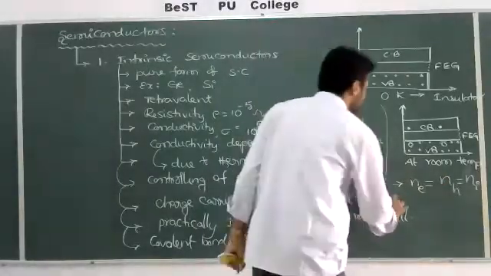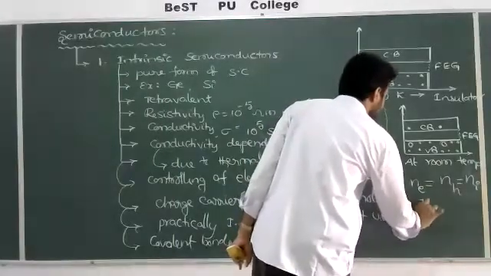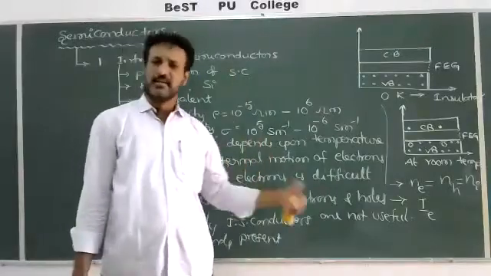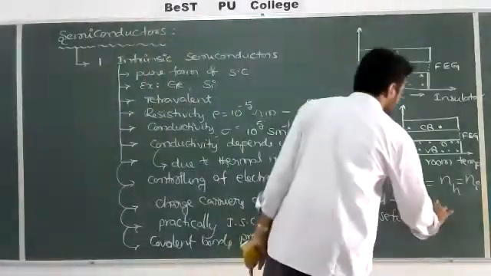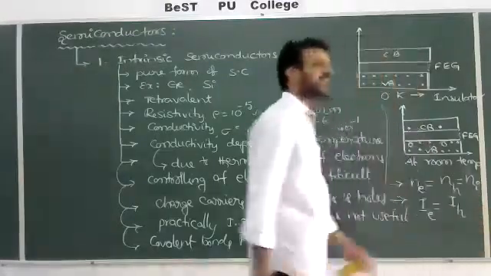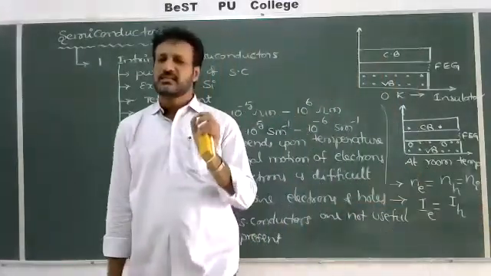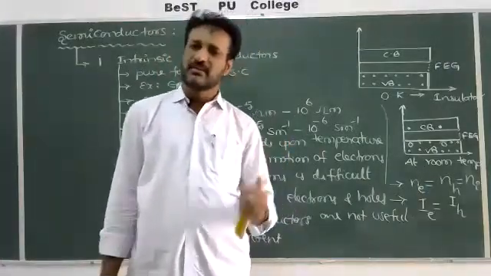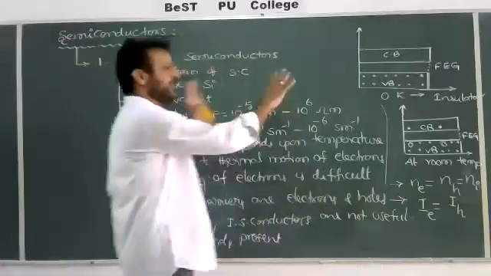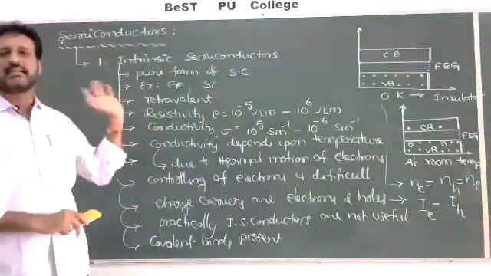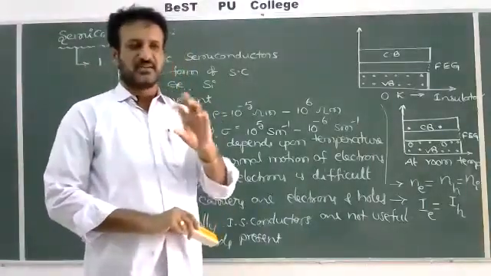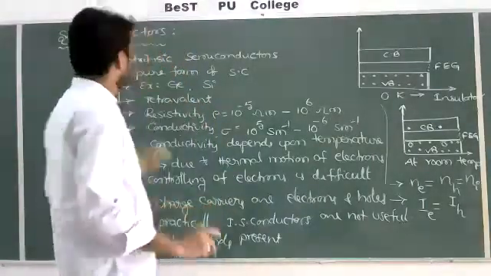Current due to electrons is IE and current due to holes is IH. In a pure semiconductor both are exactly equal. So these are the general points about intrinsic semiconductors. And now, for example, I'll give the band structure, the covalent bond structure.